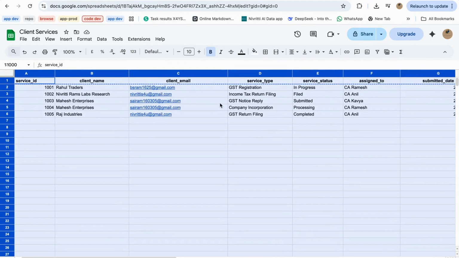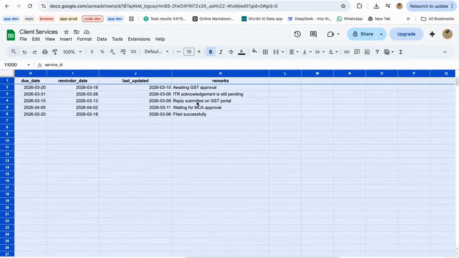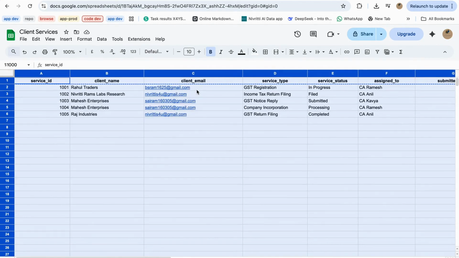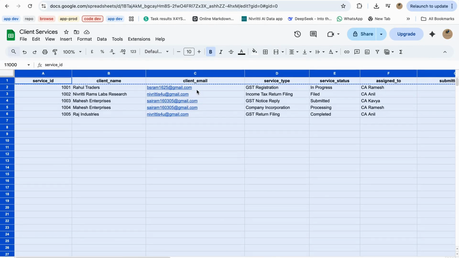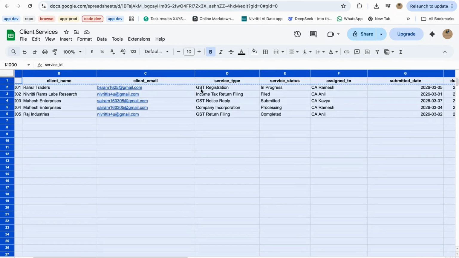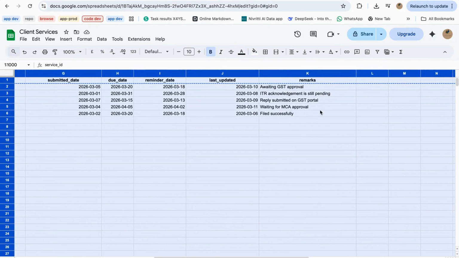But what usually happens is clients keep sending emails asking, what is the status of my GST filing? Or is my registration completed? Then again, an employee has to step in, open this sheet, check the status, and manually reply to the client. But imagine if an AI system could read this spreadsheet in real time, and whenever a client asks about their service status, it automatically finds their record and sends the correct reply. So now our AI system is not only answering general FAQ emails, it can also read this client service status spreadsheet and automatically respond to clients with the latest updates.